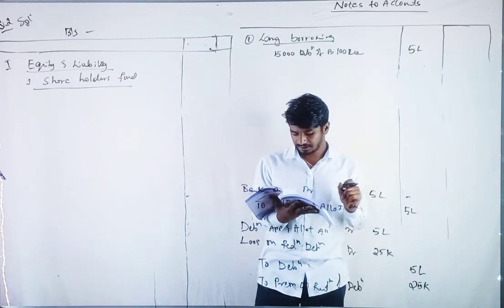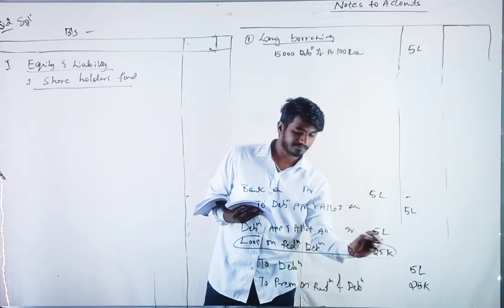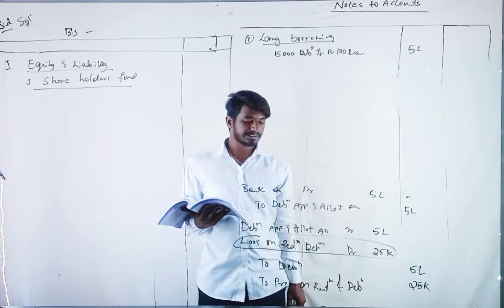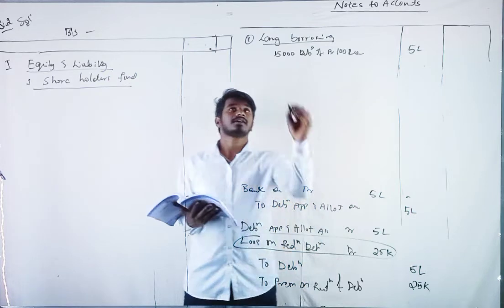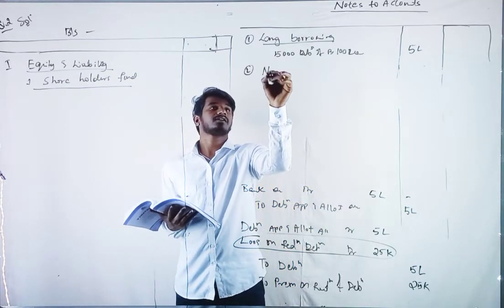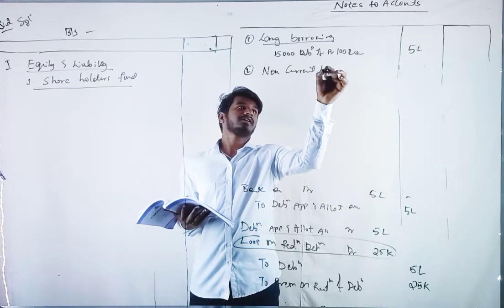And then we have done entries right here only. Loss on redemption of debenture, where we will show it under non current liability.